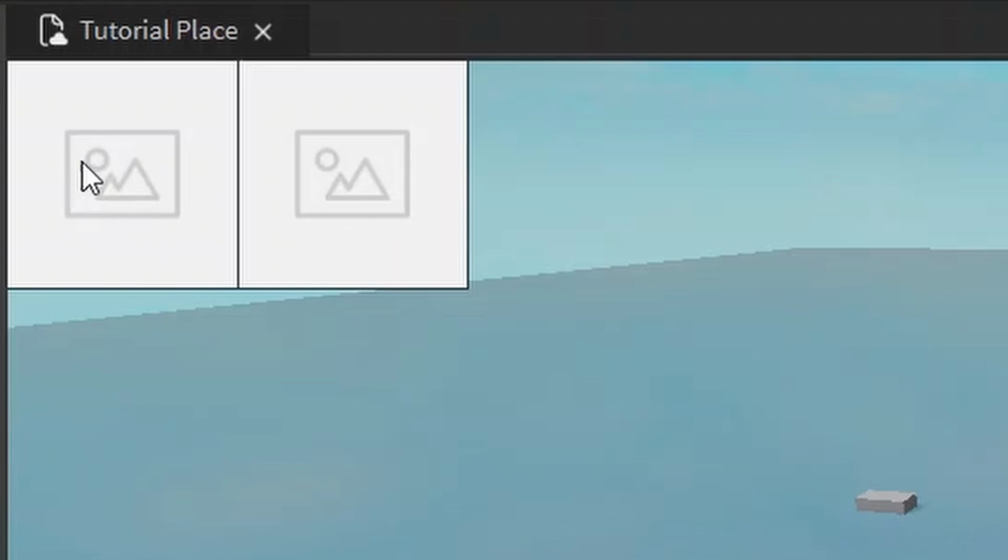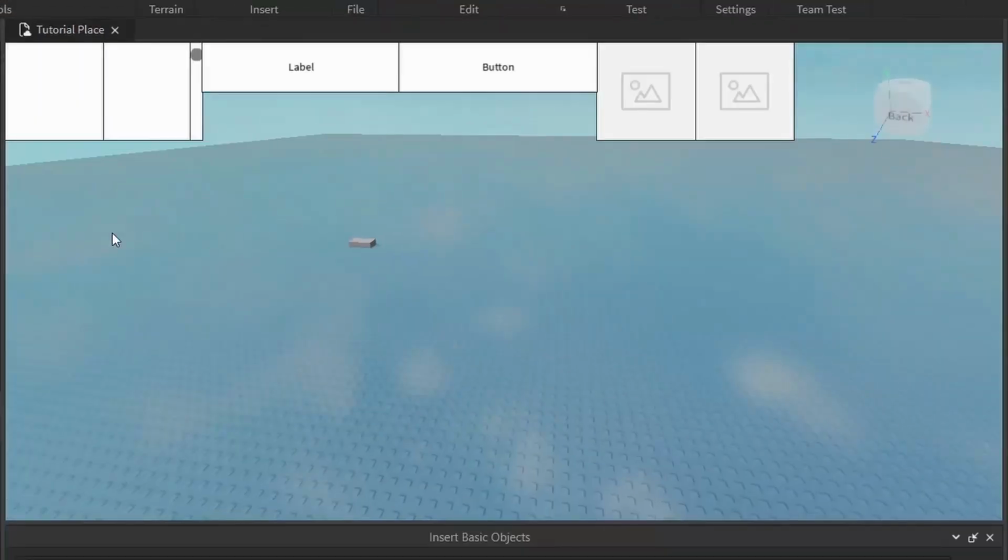As you can see, when I hover over the label, the mouse stays the same. If I hover over the button, the cursor changes. And then you can detect when the player has clicked or whatever. So right now I have spaced out the frame, the scrolling frame, the text label, the text button, the image label, and the image button.